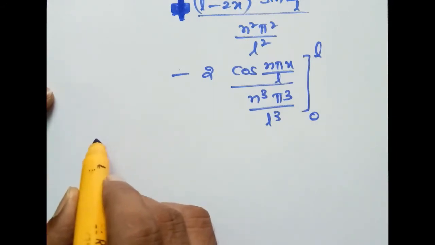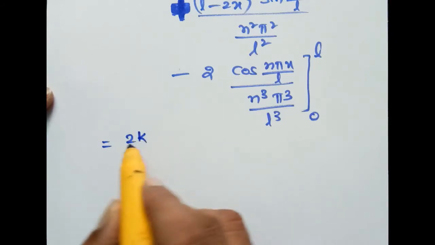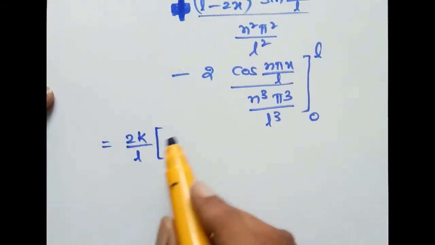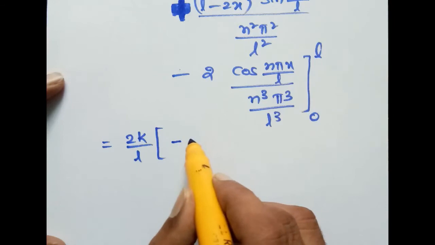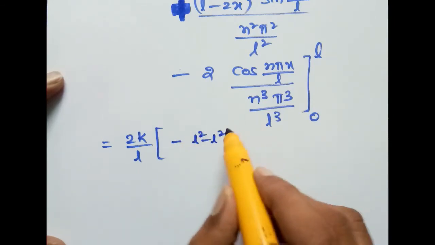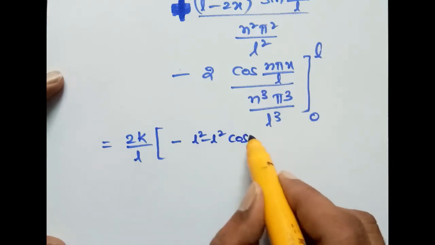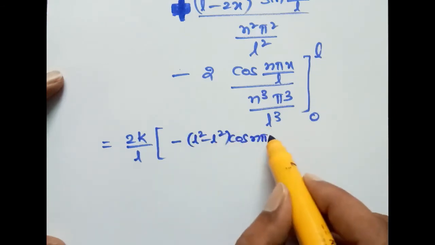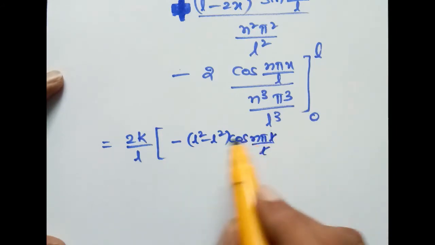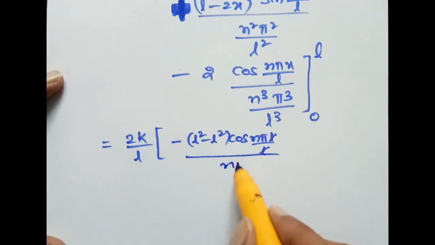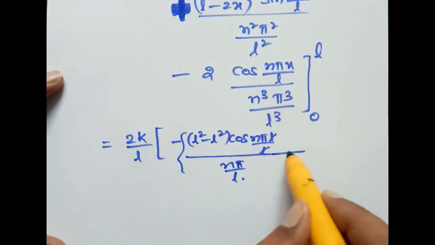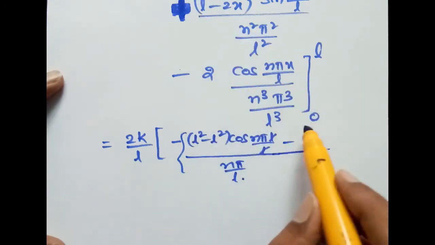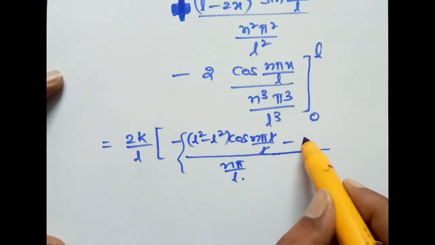Bn is equal to 2k by L into, for the upper limit and lower limit, this is minus L square minus L square into cos of n pi L by L, that is L by L cancel, by n pi by L, minus lower limit 0 minus 0, L into 0, 0 minus 0 into cos 0.